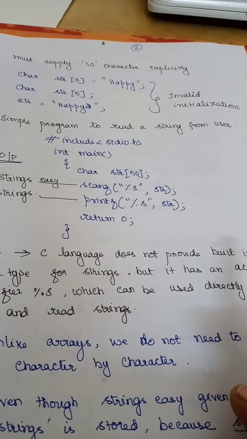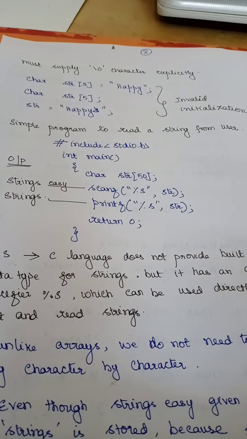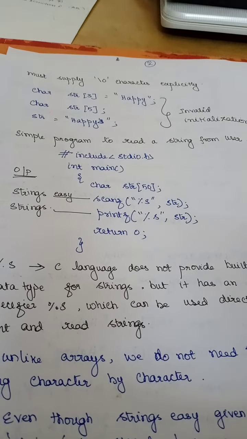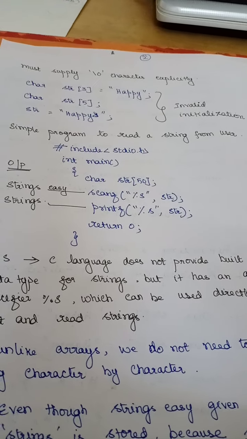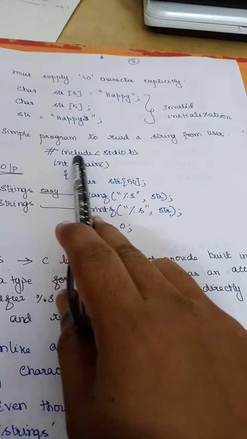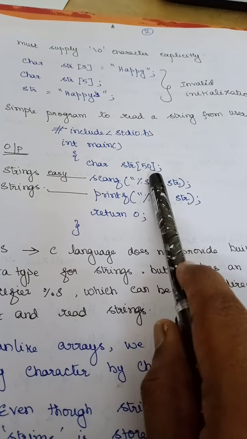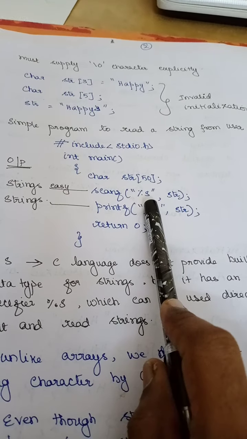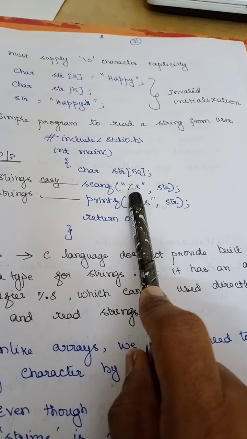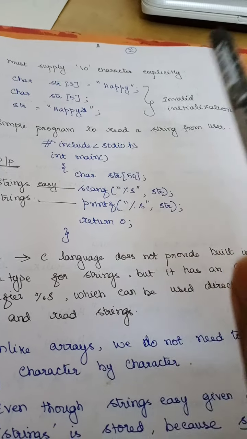Right. Now we'll move on to a simple program to read a string from the user. If I want to read a string from the user, like how we do %d, %c, how can we read the string from the user? So #include stdio.h, int main. Here I am declaring a character array of length 50. Now in scanf, since I am reading an array, I can read the array as a whole, right? I can read a character array as a string itself.